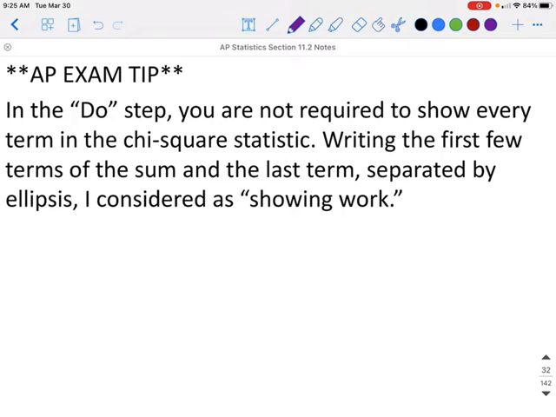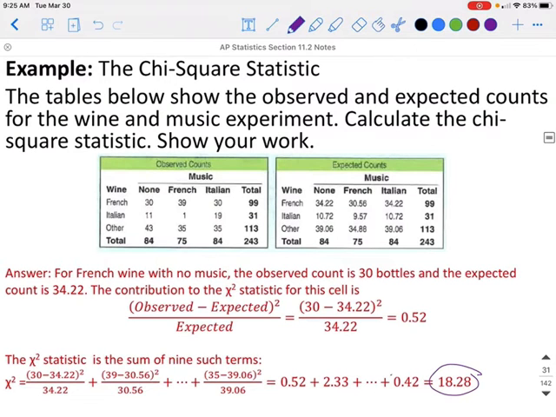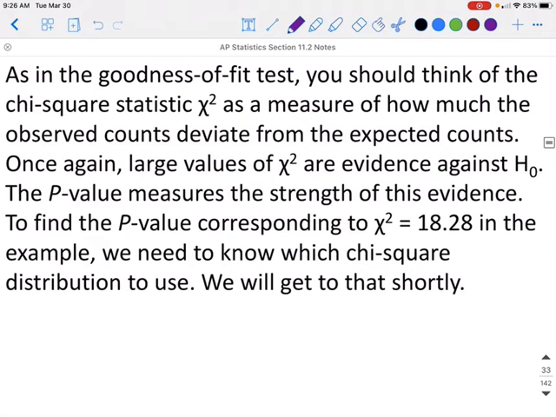When you take your AP exam, in the do step, you are not required to show every term in the chi-square statistic. Writing the first few terms in the sum and the last term, separated by ellipses, is considered showing work. So as you can see, we didn't write all 9 values. We wrote the first couple plus ... plus another one, and then we wrote the last one to show what our method was, but you don't actually have to write every single step down. And that goes for the calculation part and when you actually get the values.